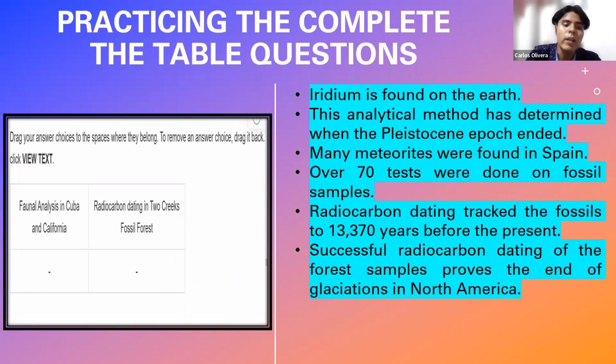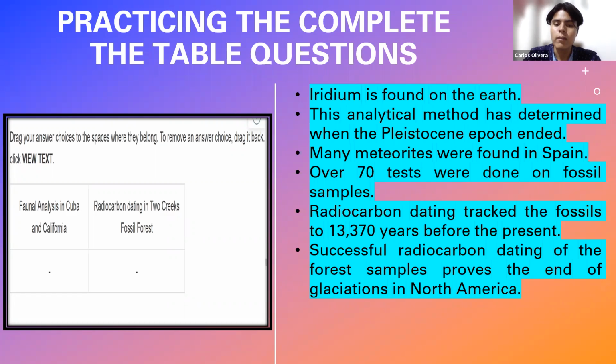And this category of radiocarbon dating in Two Creeks fossil forest fits this particular statement, right? It is connected to this statement. So as I say, what you have to do is take these statements, read them, and drag them, se los arrastra, within the category that you consider is connected to the statement.